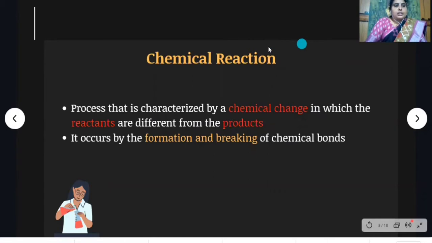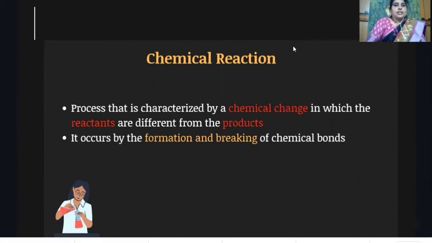Already you learned in 7th class about physical change and chemical change around us. In physical change, you observe that the state of matter is changed. For example, ice is converted into water and water is converted into water vapor when you are heating.